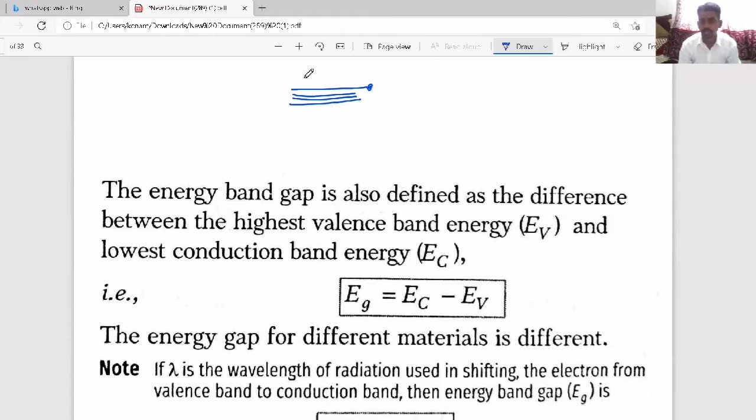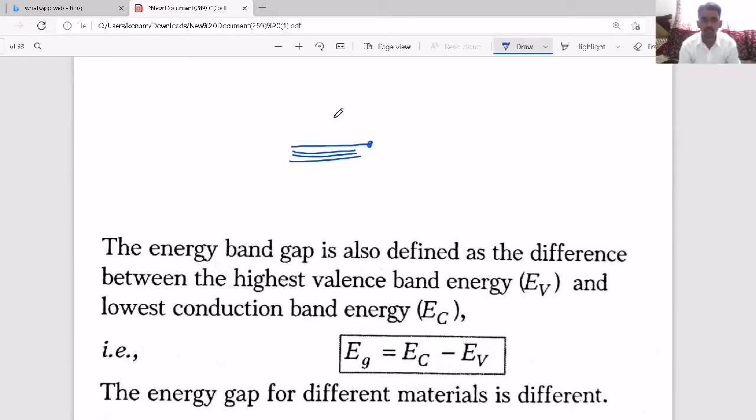Similarly, the conduction band will also have levels 1, 2, 3, and so on. The lowest of the conduction band and the highest of the valence band: the energy gap between them is what we call the energy band gap.